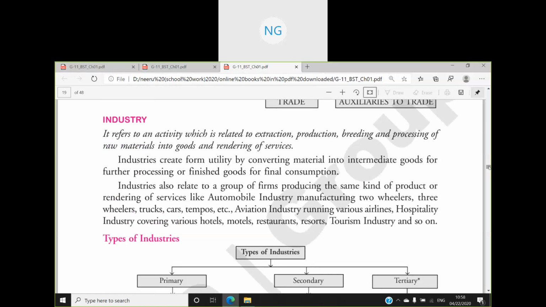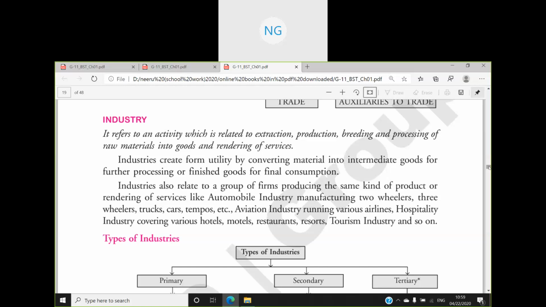For example, the cotton textile industry produces textile goods from cotton. Cotton is given to us by plants, we convert that cotton into fabric, and then those fabrics are further stitched into clothes. Who does this? This is done by industry.